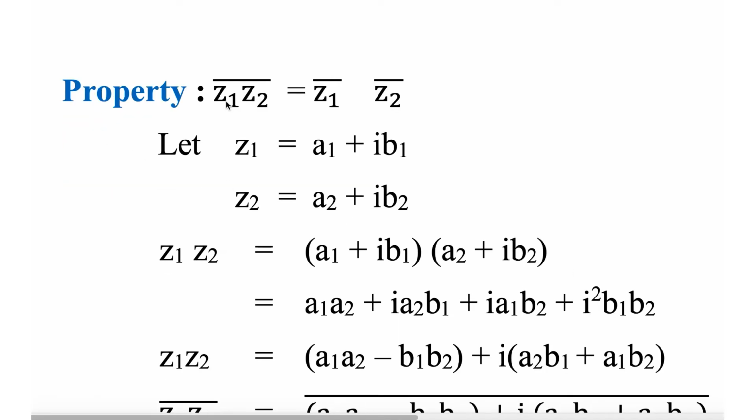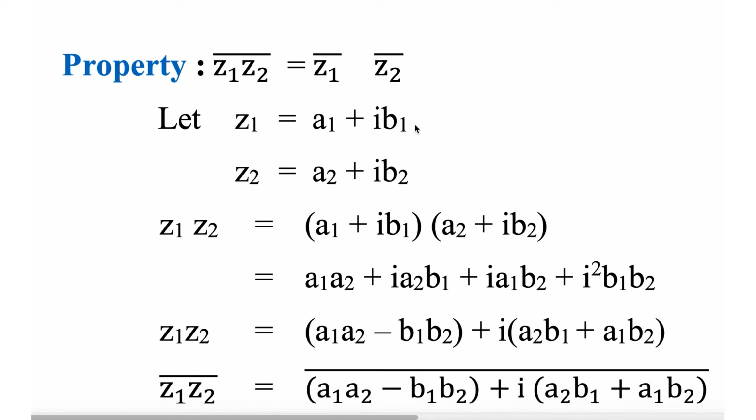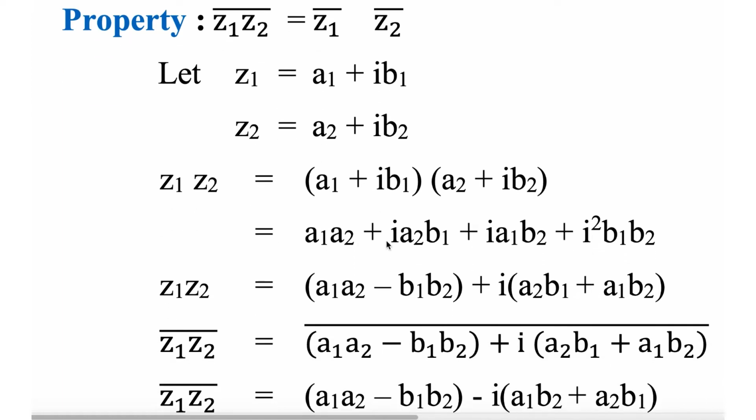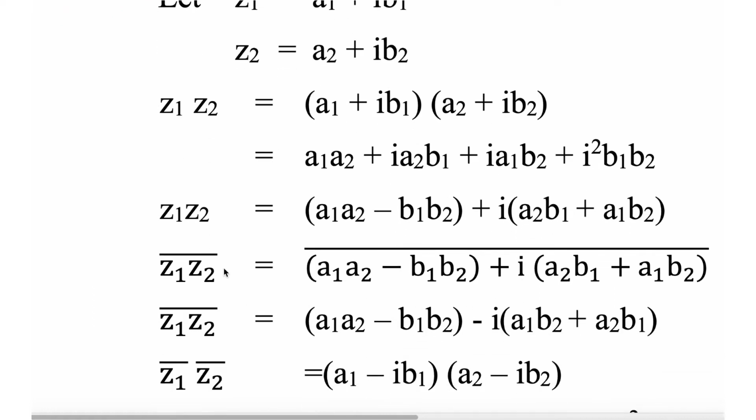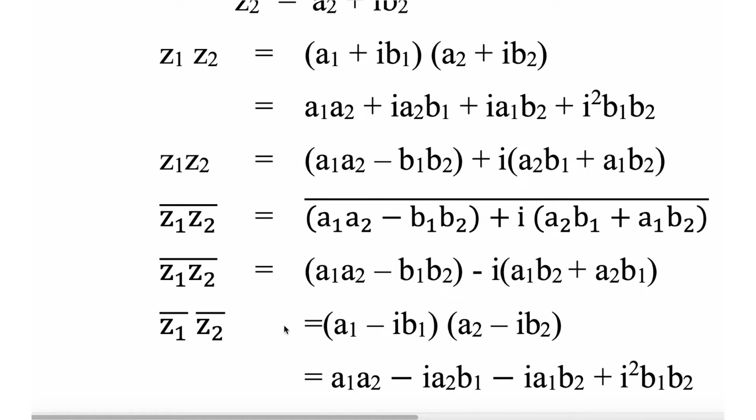Now the second property: (z1 z2) whole bar equals z1 bar into z2 bar. First, to find z1 z2, what is z1 z2? It is a1 a2 minus b1 b2 plus i (a1 b2 plus a2 b1). What is (z1 z2) whole bar? It is the minus of this imaginary part. What is z1 bar into z2 bar?